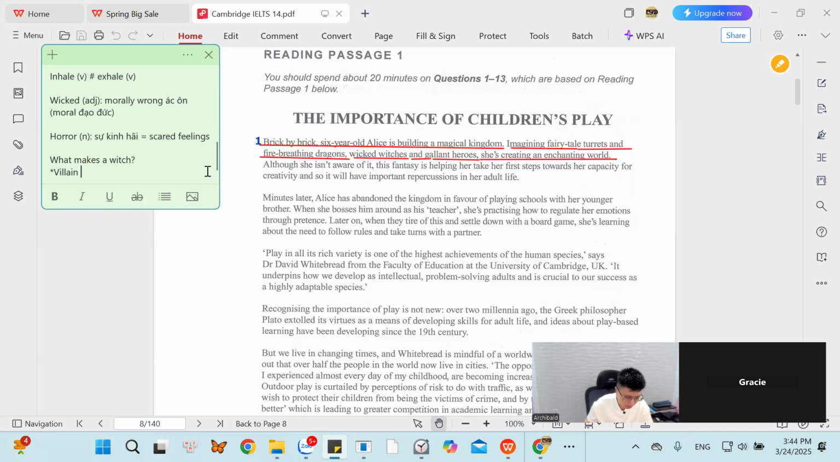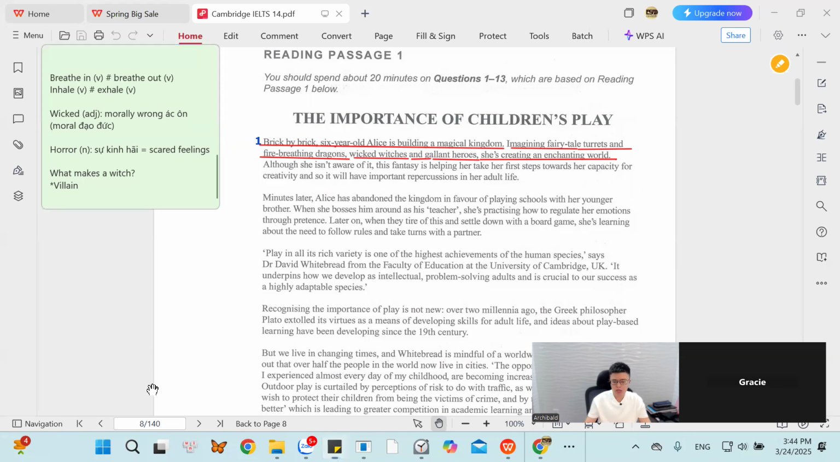A villain is a bad person, but bad is only bad. A bad person is just a person. A witch is not a person. So what makes the difference between a witch and a person? Why do people call that person a witch? And why do people still call a bad person a person? So what makes a witch? What does a witch have so that they call him or her a witch?